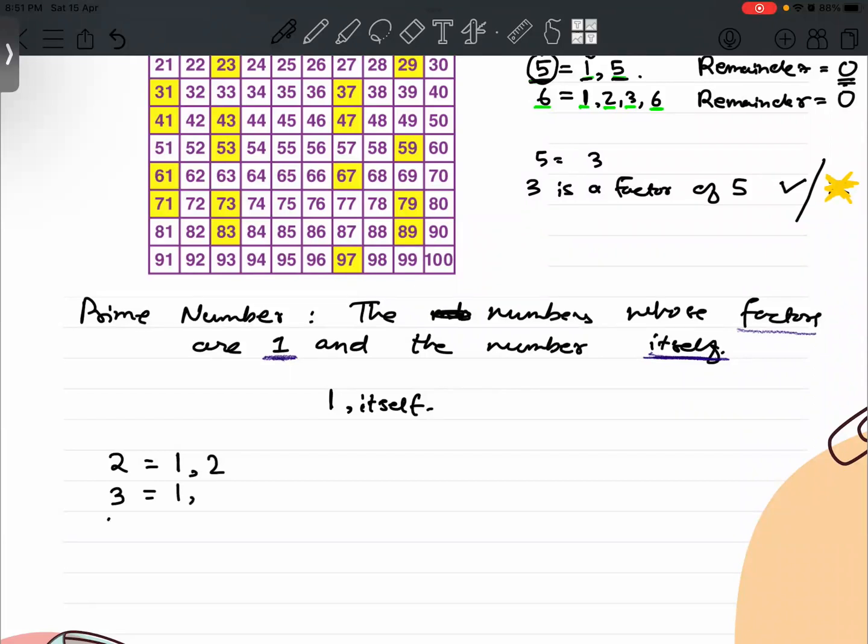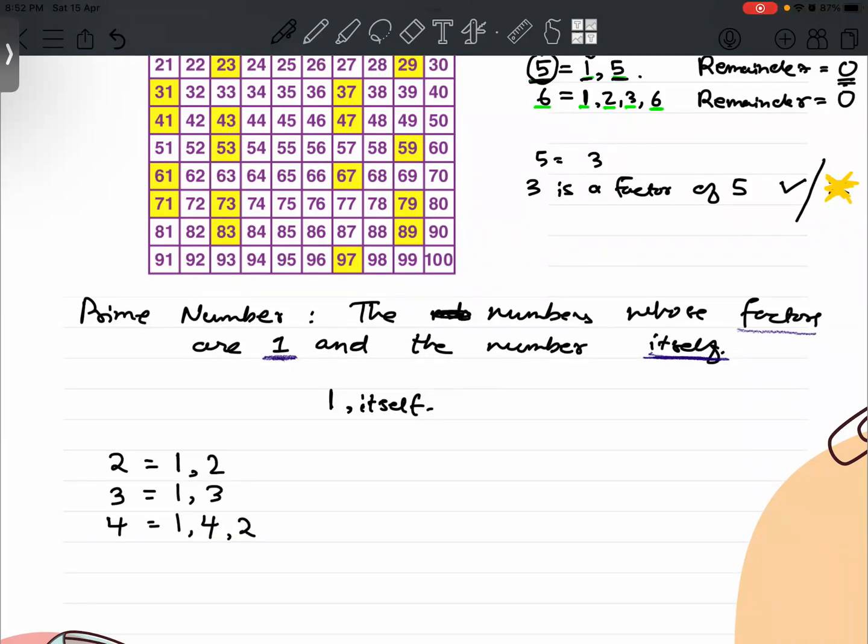What about 3? 1 and 3, very good. What about 4? What are the factors of 4? 1, 2, and 4.